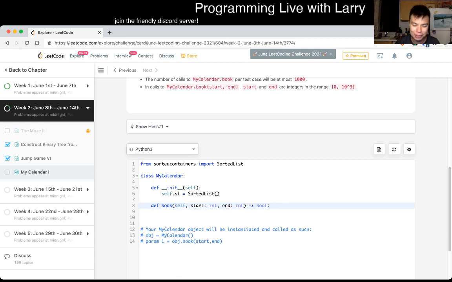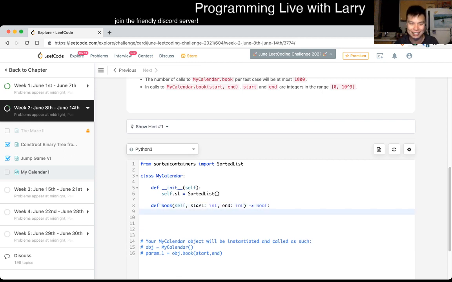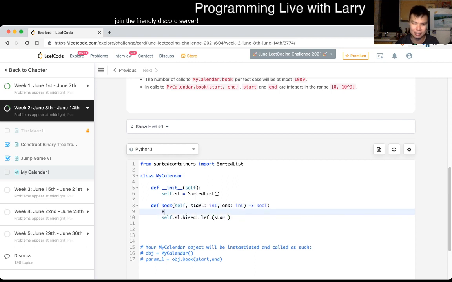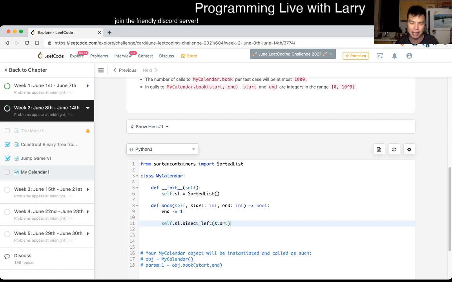So yeah, let's do two binary searches on this. I have to think about this a little bit with respect to whether this should be inclusive or bisect left or bisect right. I'm going to make everything inclusive anyway, because I don't like the alternative. Then you can be a little bit sloppier, I think.